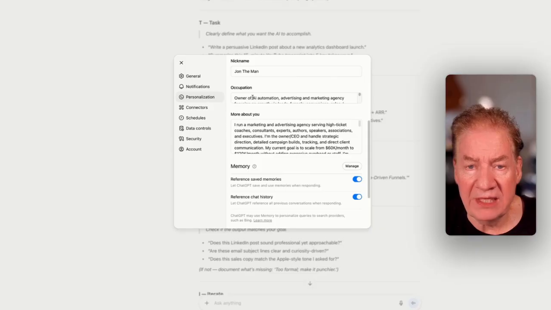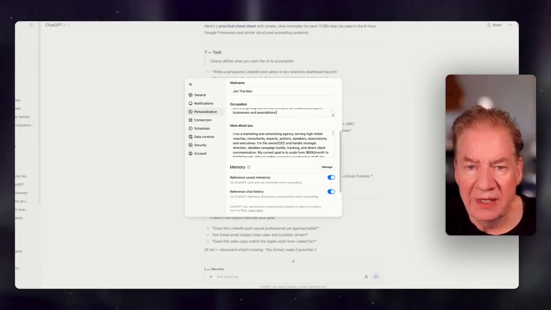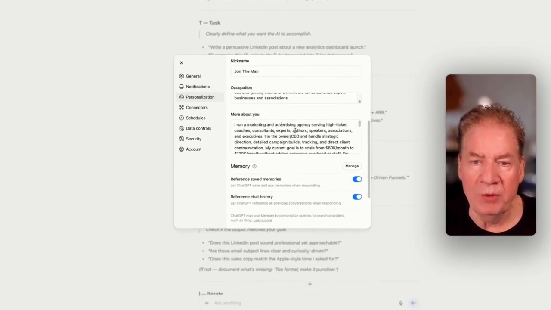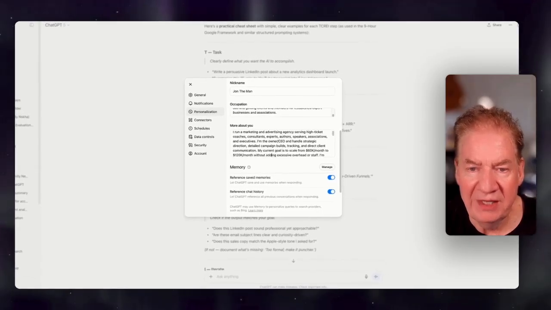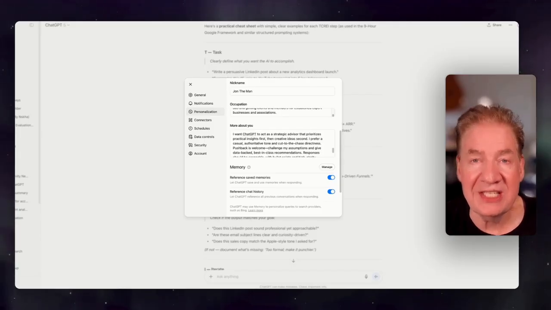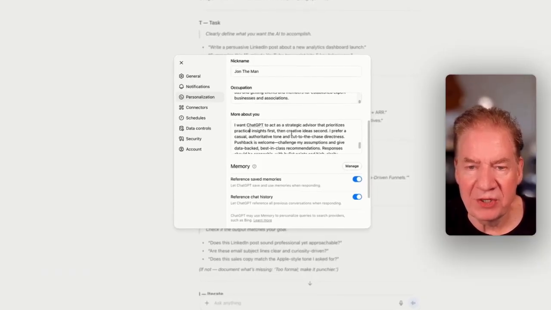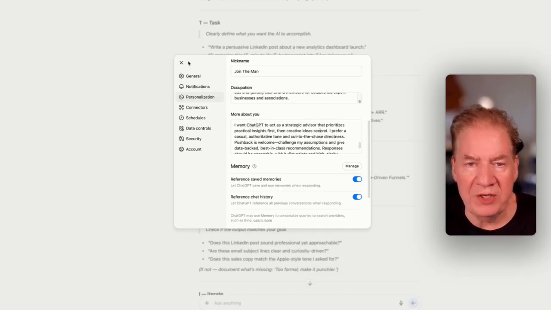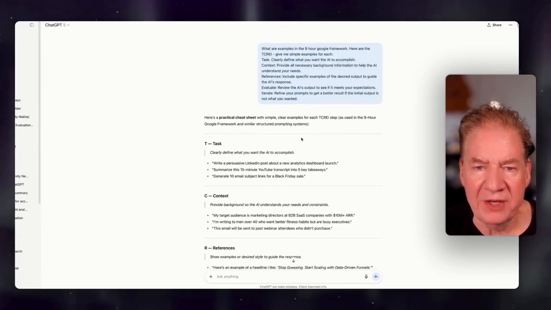It talks about the occupation, owner of AI automation, advertising, and marketing agency, focusing on growth via leads, funnels, remember the funnels, conversion, sales, focus on Facebook ads, YouTube ads. This is what we do at the agency. A little bit more. I run a marketing agency, serving high-ticket coaches, consultants, experts, authors, speakers, associations, executives. And so I break that down even further, talk about my challenges. And I want ChatGPT to act as a strategic advisor that prioritizes practical insights first and creative ideas second. So when you customize this, you'll notice that the feedback that you get is based on that.